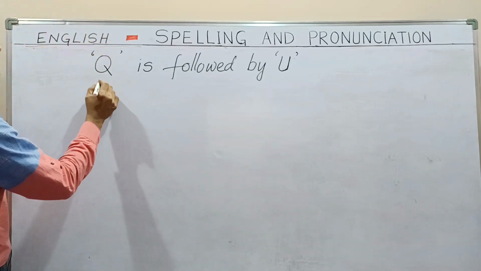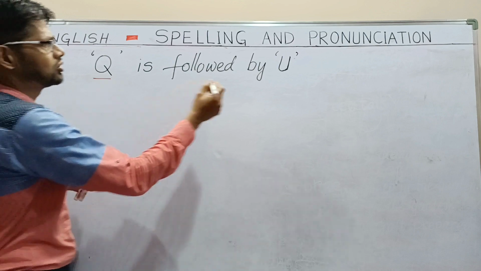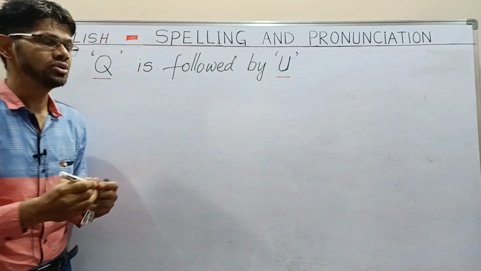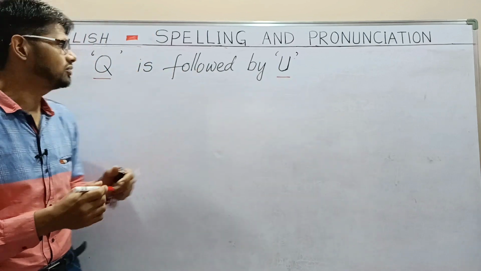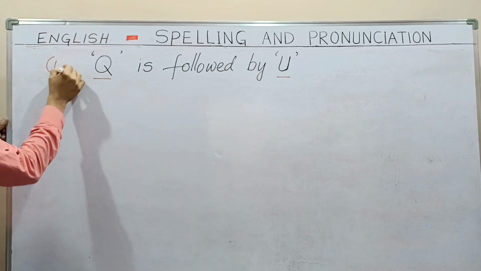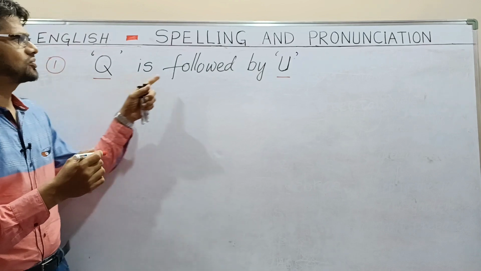So here, letter Q is followed by U. This is one more rule for us. So we can write: letter Q is followed by U.